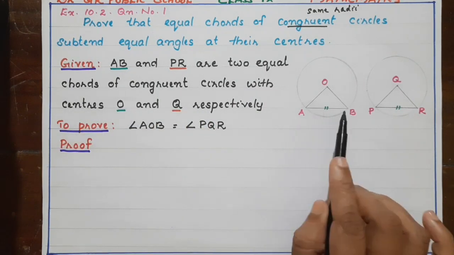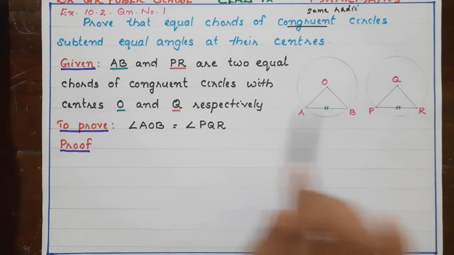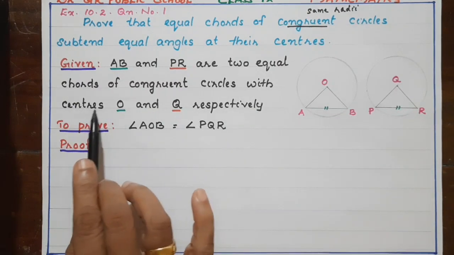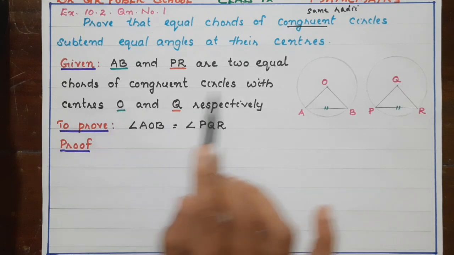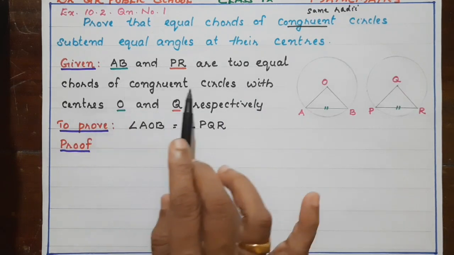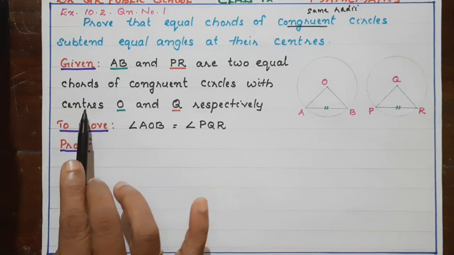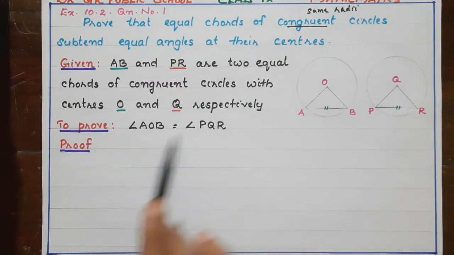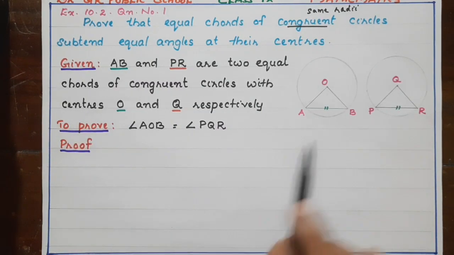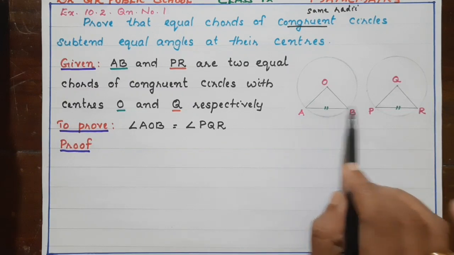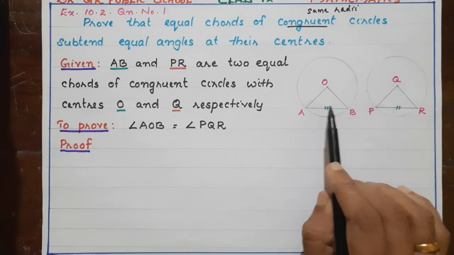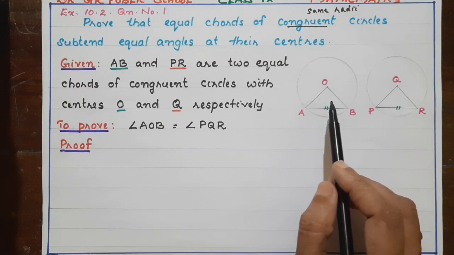We have taken the chords as equal chords of two equal chords of congruent circles with centers O and Q respectively. What we have to prove? These two equal chords are subtending equal angles at the center.